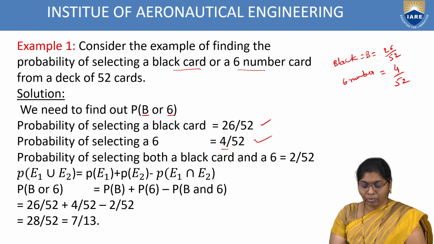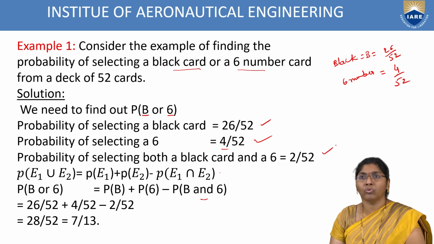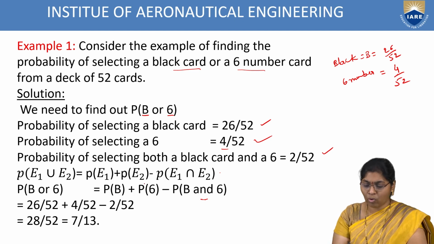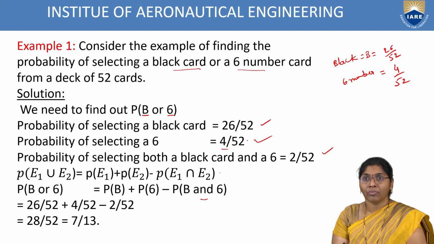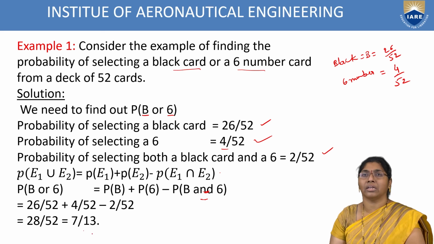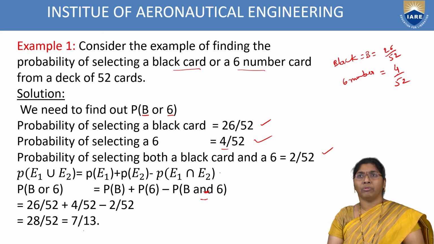The intersection is 2 by 52, the 2 black 6 cards. So 26 by 52 plus 4 by 52 minus 2 by 52, the total value is 7 by 13. This is the complete problem.